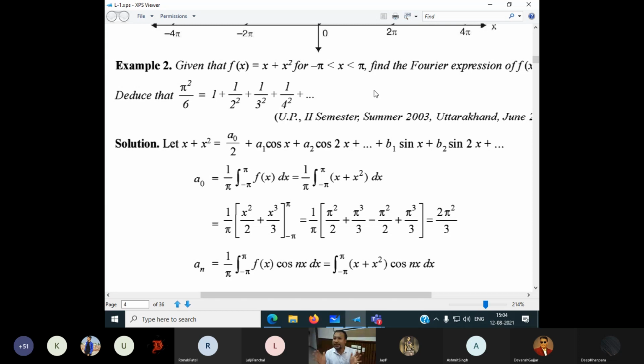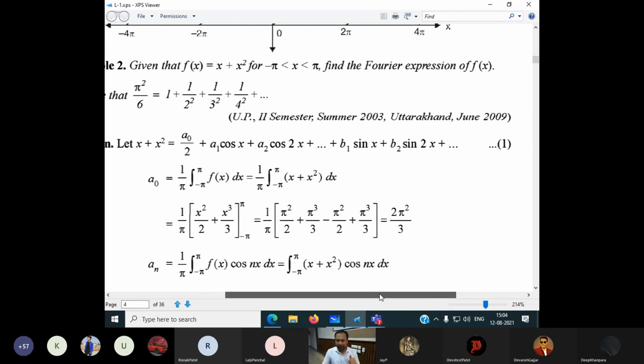This series is called the sinusoidal series, and it is a stable signal, meaning the graph will be in terms of sine and cosine form. The second part of the question is that we have to deduce the formula pi square by 6 is equal to 1 plus 1 by 2 square plus 1 by 3 square plus 1 by 4 square and so on.